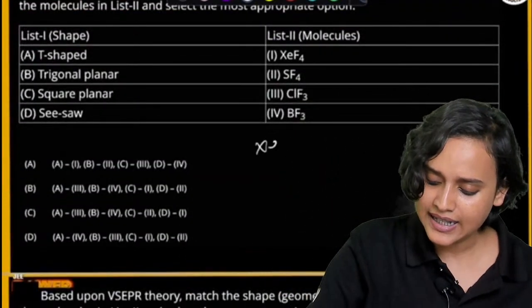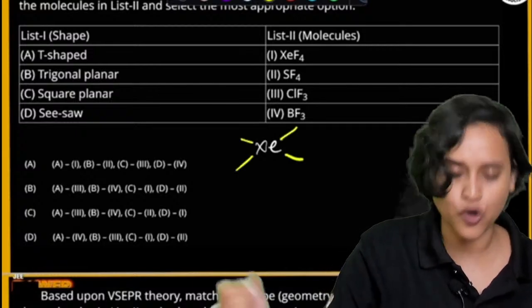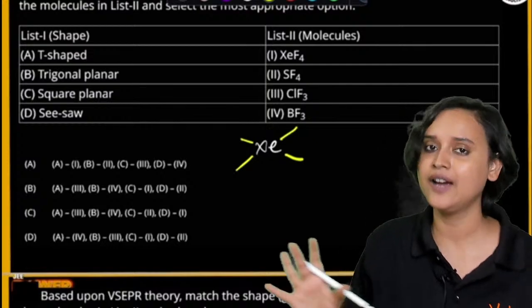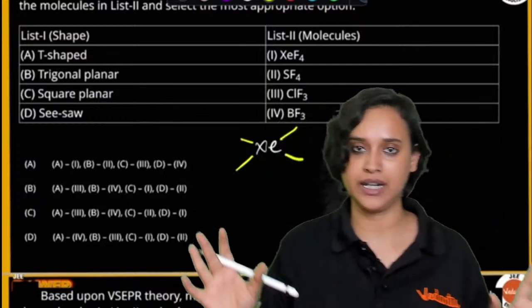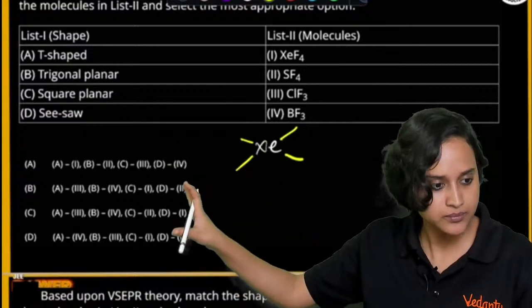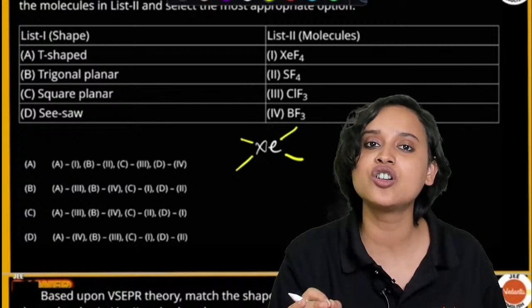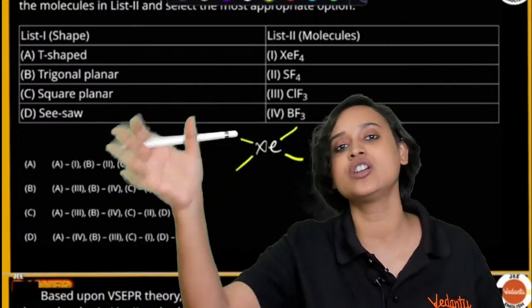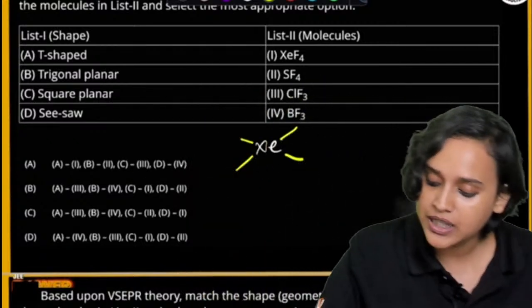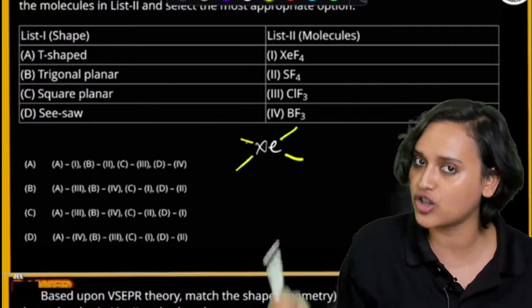Chalo guys, XeF4, right? So 1, 2, 3, 4. I have drawn the bond pairs. These are my bond pairs. Number of bond pairs? 4. Now, xenon has how many electrons? Xenon has 8 electrons in the outermost shell. So 4 is done, but still 4 electrons are left.